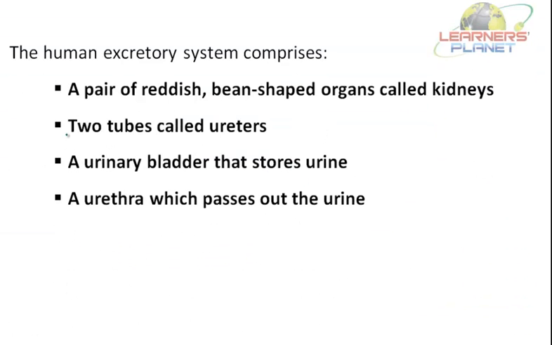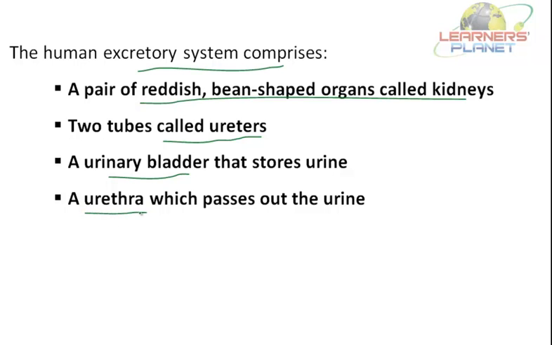Remember students, the human excretory system comprises a pair of reddish bean-shaped organs called kidneys, two tubes called ureters, a urinary bladder that stores urine, and a urethra which passes out the urine.